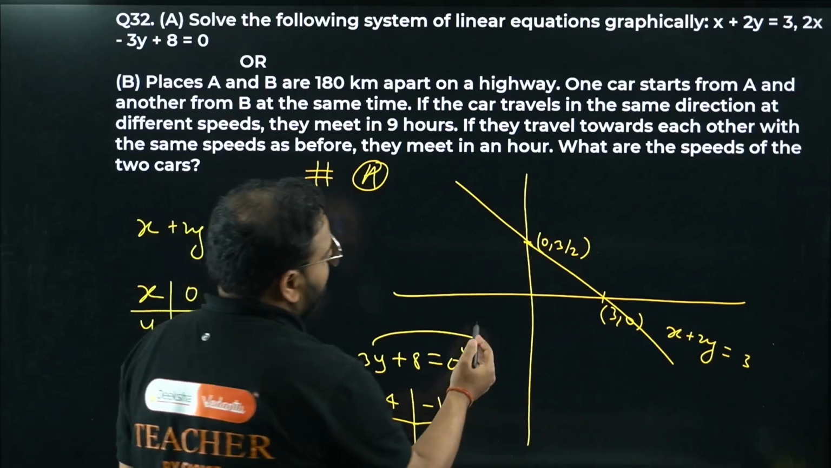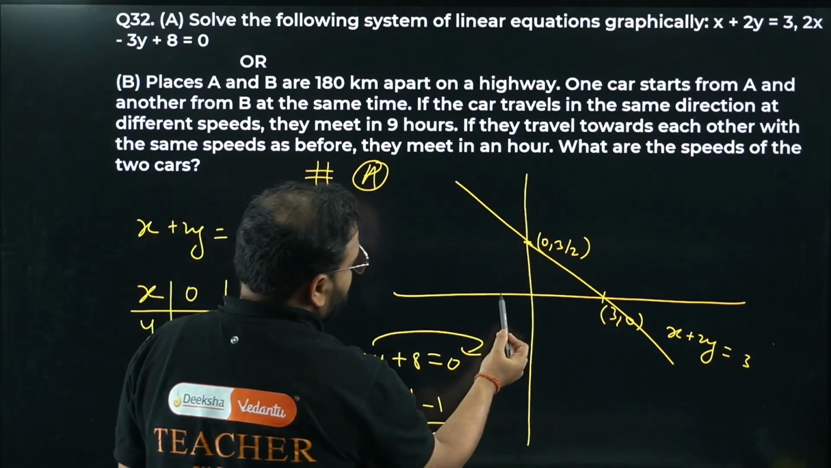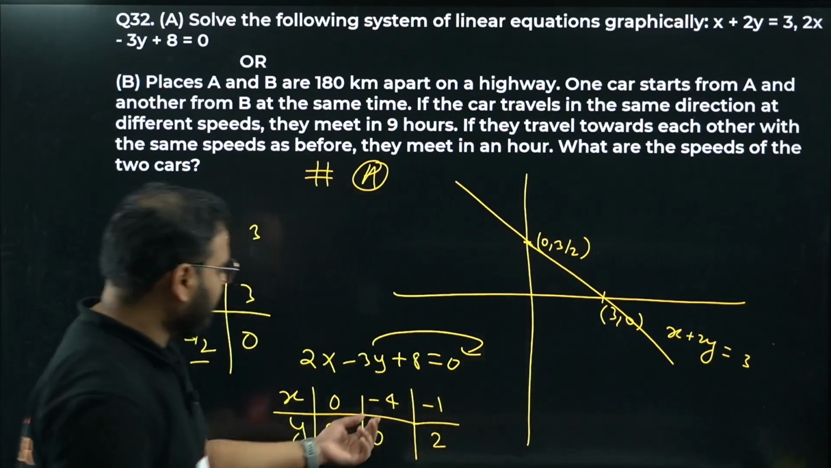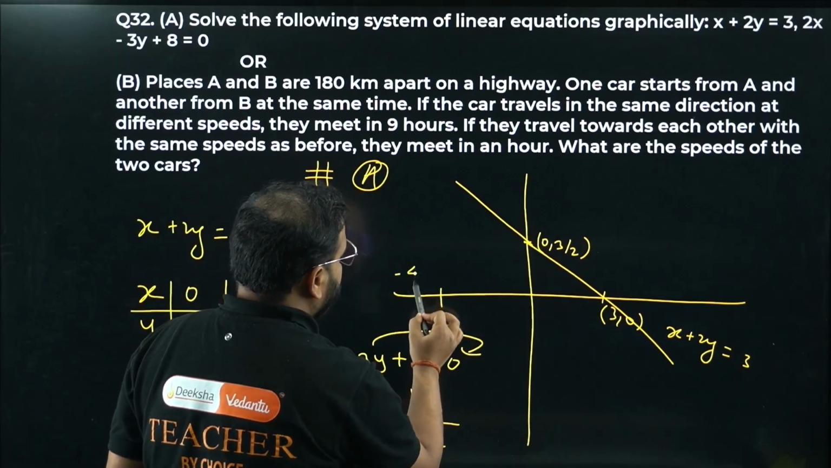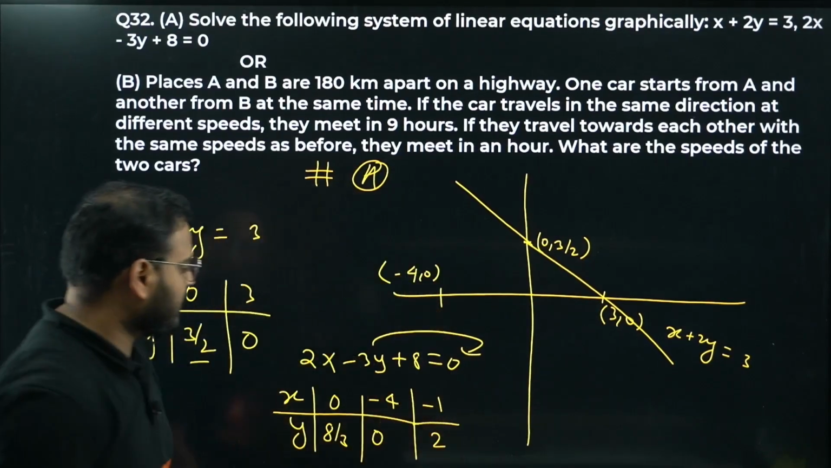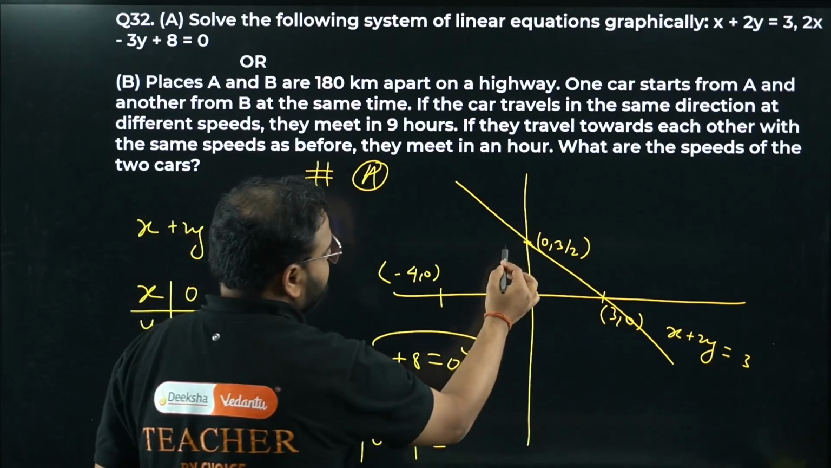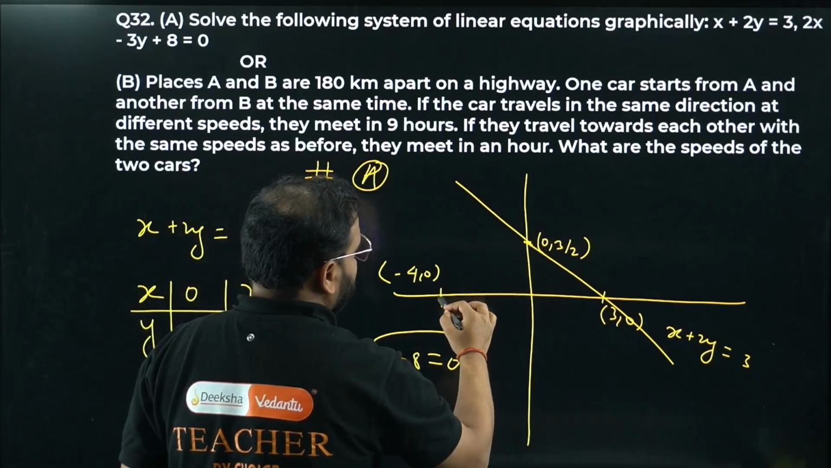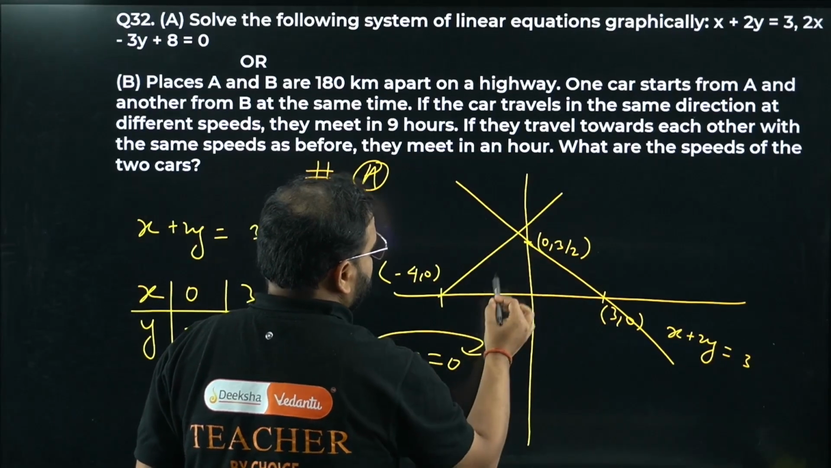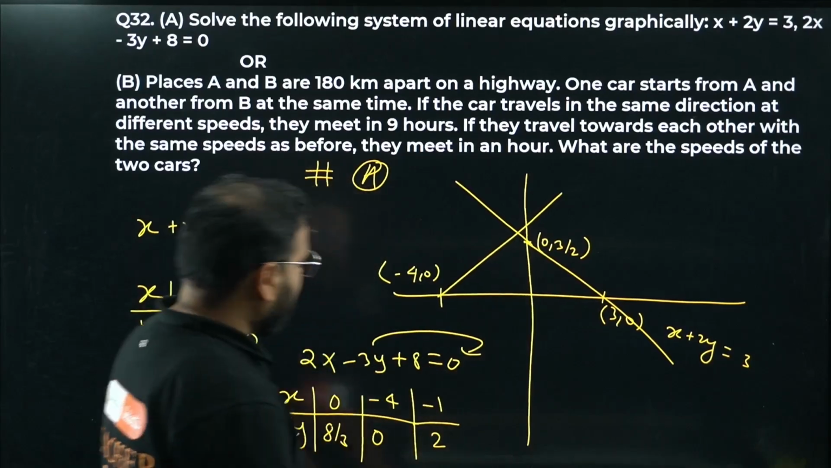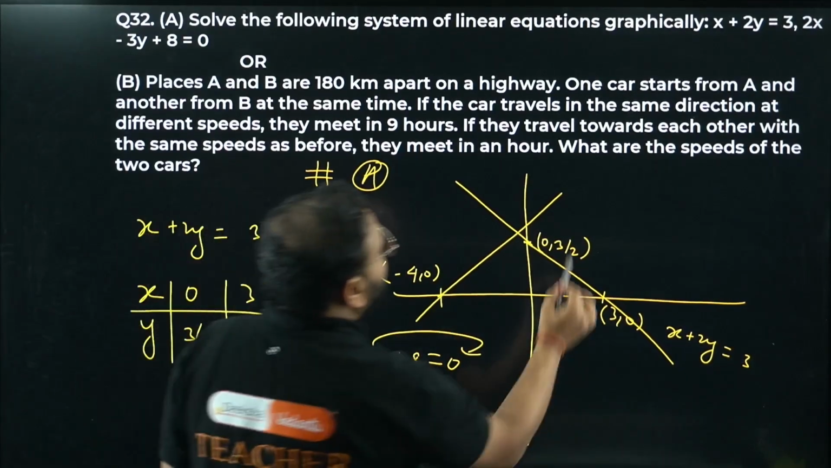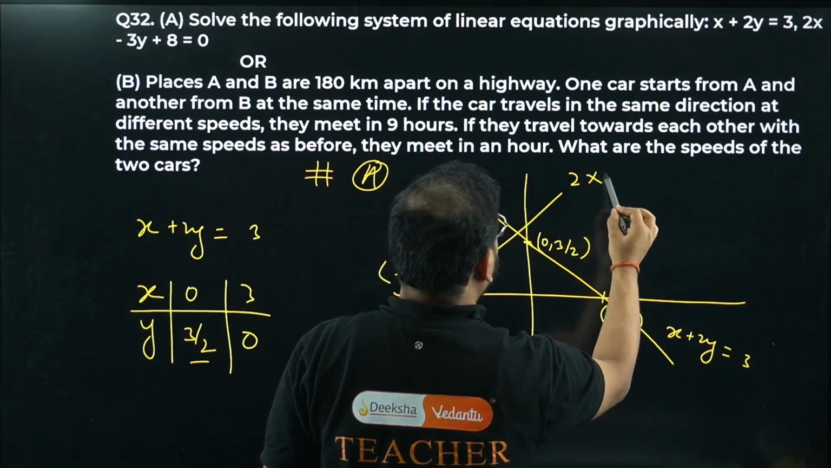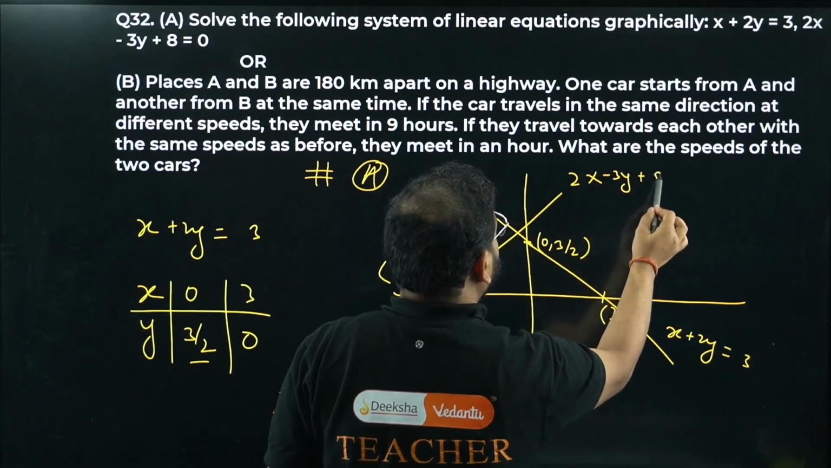Somewhere over here the point will be. So minus 1 will be somewhere over here. And so the points we have are minus 4, 0, somewhere like this, and the other point will be somewhere here. I can draw the line like this. Then you actually name this line. What's the name of this line? 2x minus 3y plus 8.